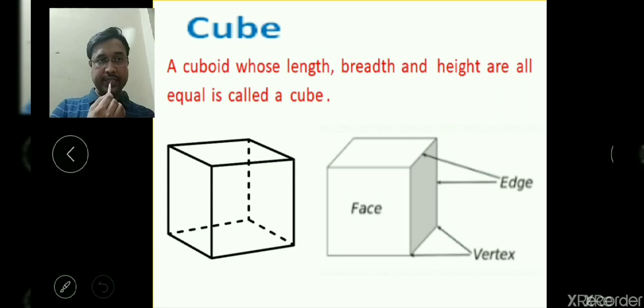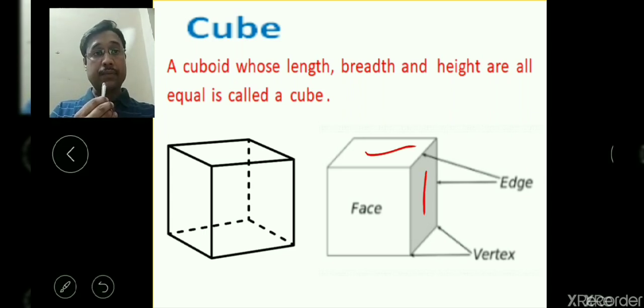The two adjacent faces are meeting at a line segment, and that line segment is called an edge. Such as this face and this face are meeting here at this edge, so that is one of the edges. And the corner where the edges are meeting is called the vertex.